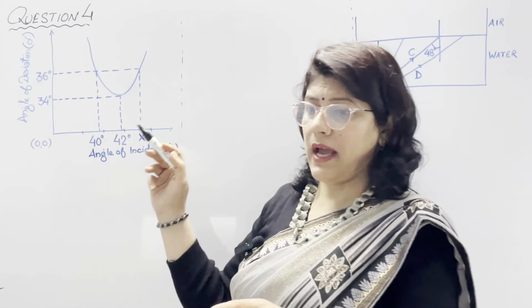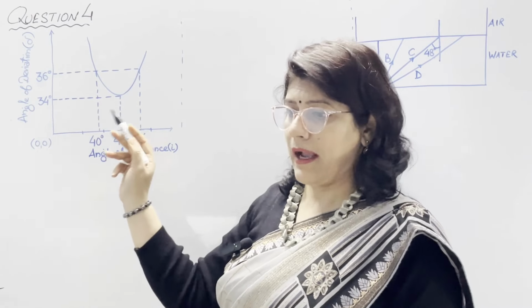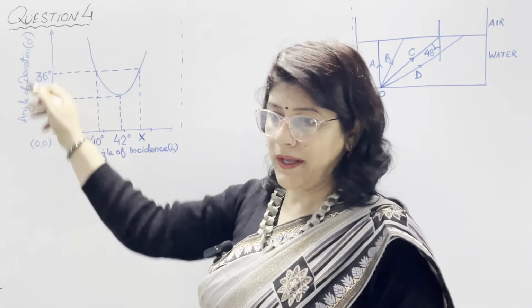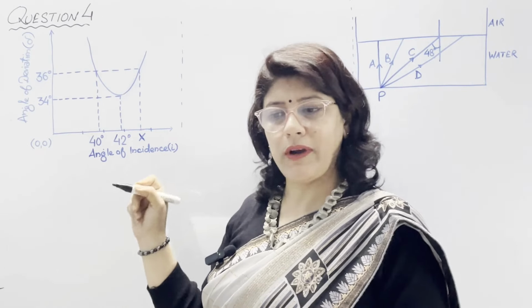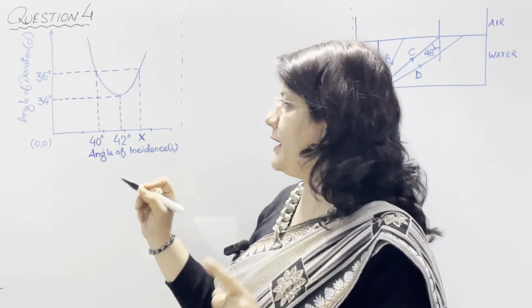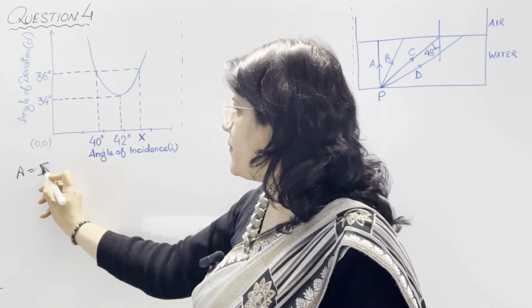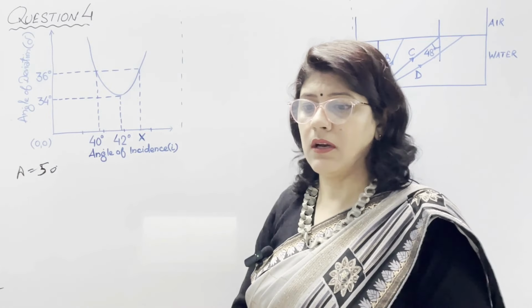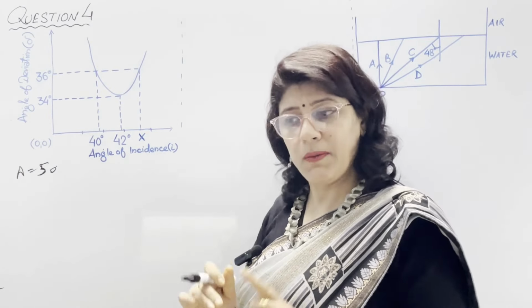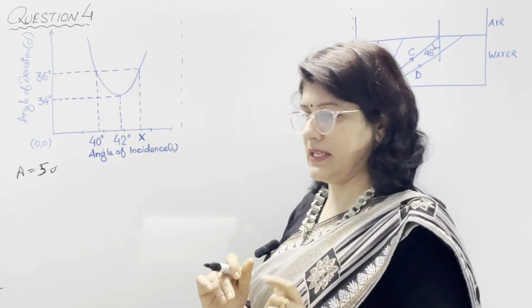First part: the diagram, not drawn to scale, shows the graphical relation between angle of deviation on y-axis and angle of incidence on x-axis when light passes through a triangular prism of angle 50 degree, of a certain glass material. State the angle of minimum deviation of this prism and the corresponding angle of incidence.